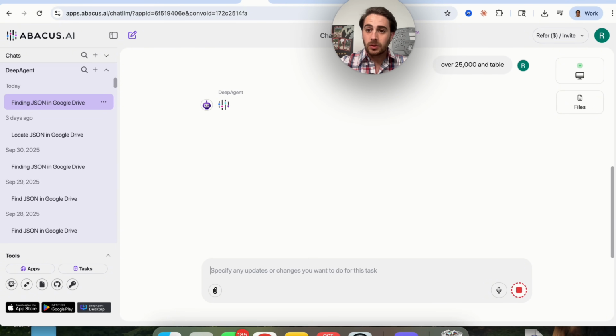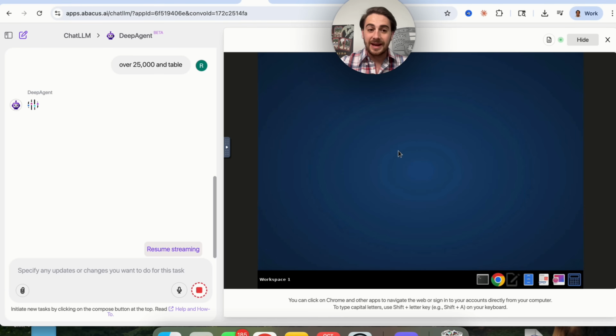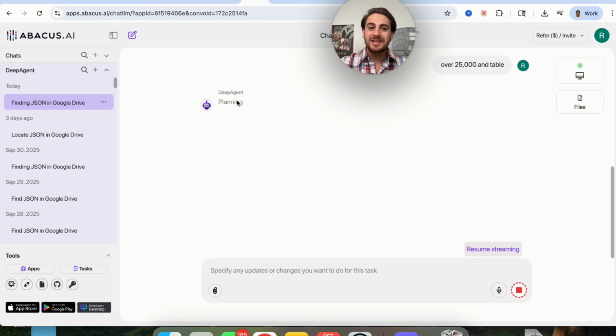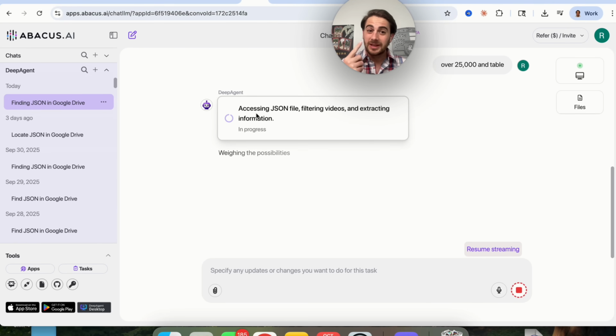Now, what this is going to do is this actually spins up this computer agent right here that now goes through, accesses my Google Drive, and then actually performs this complex analysis for us. And this isn't even the craziest part about this. What's even crazier is that then, once this is actually done, we can ask this to automate this at a specific time every single day. Okay, and we can actually watch this do this.